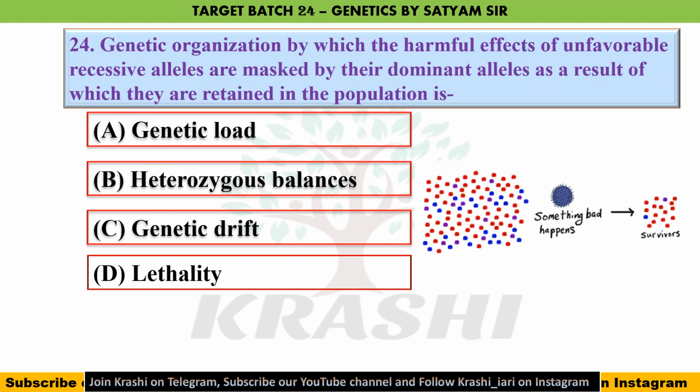Question number 24. Genetic organization by which the harmful effects of unfavorable recessive alleles are masked by their dominant alleles, as a result of which they are retained in the population, is, so this condition is called genetic drift. If unfavorable conditions occur, the dominant alleles mask the recessive alleles and they survive in the population.